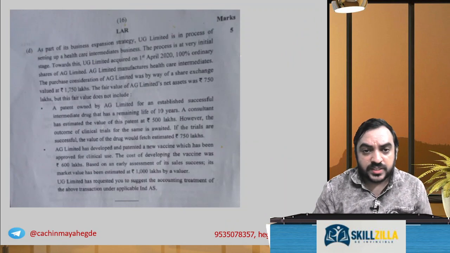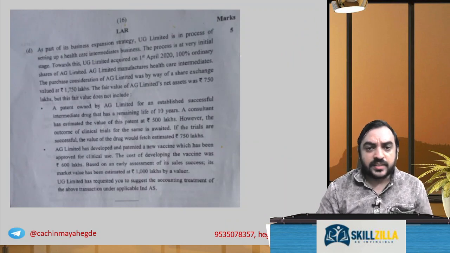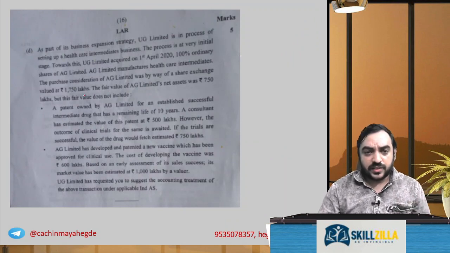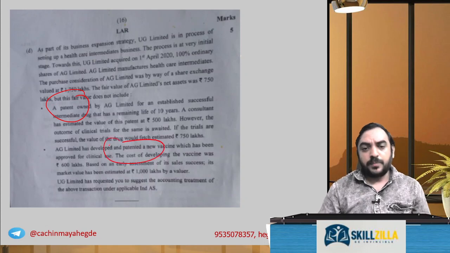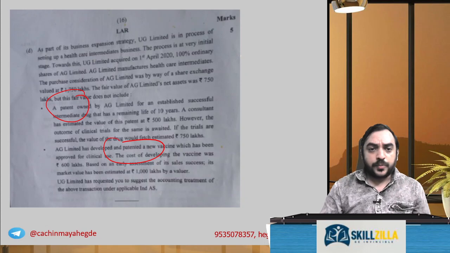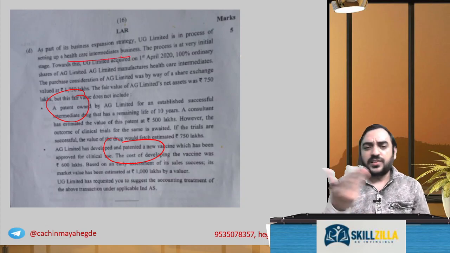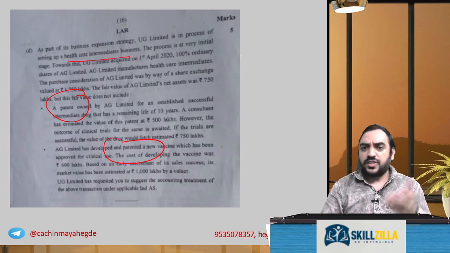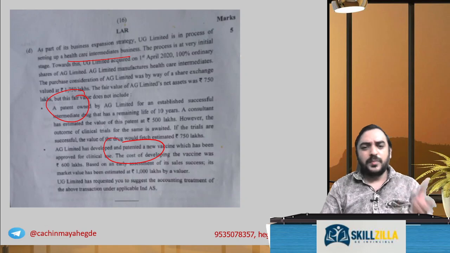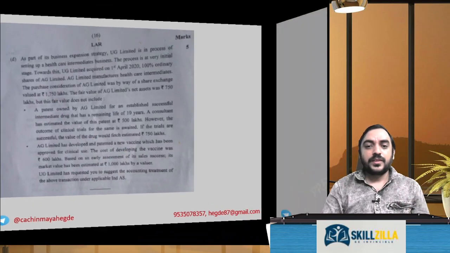As part of the business expansion, UG Limited is in the process of setting up healthcare. Okay, this is about intangible assets. You acquired a patent, developed a patent, new vaccine. A similar question was already asked, discussed. So again, intangible asset, very simple questions. You must be aware of it. It's not a study material question, but a small question.